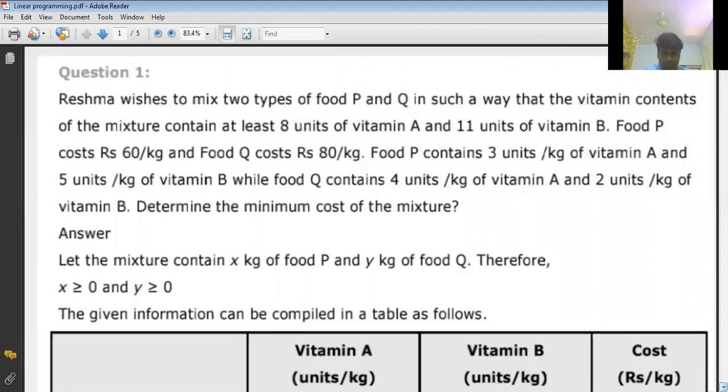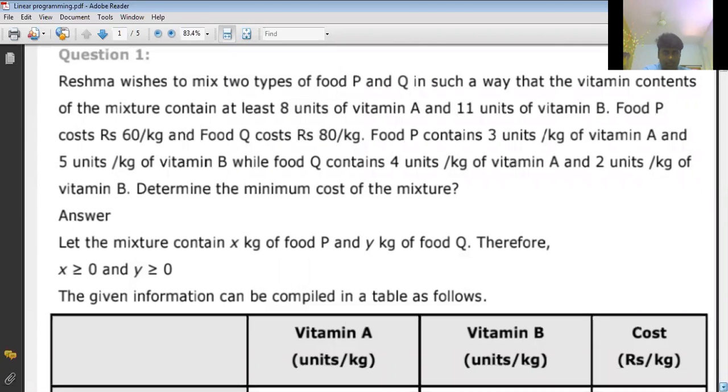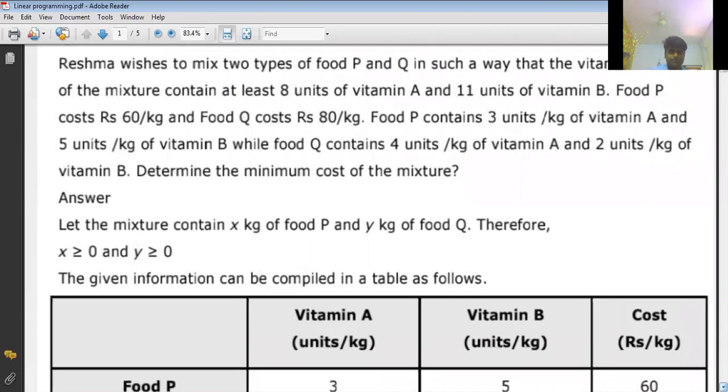Now just have a look at that. First of all, we have to start our solution with x, y.